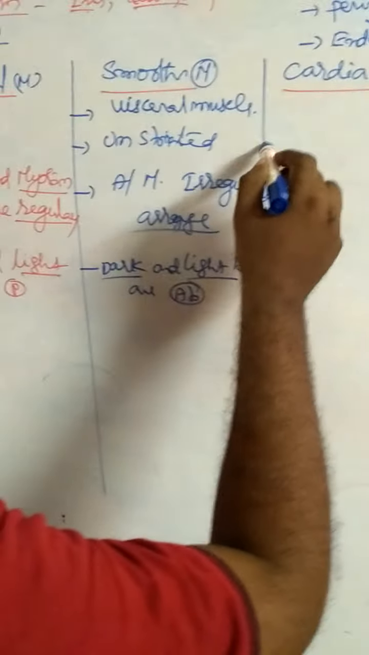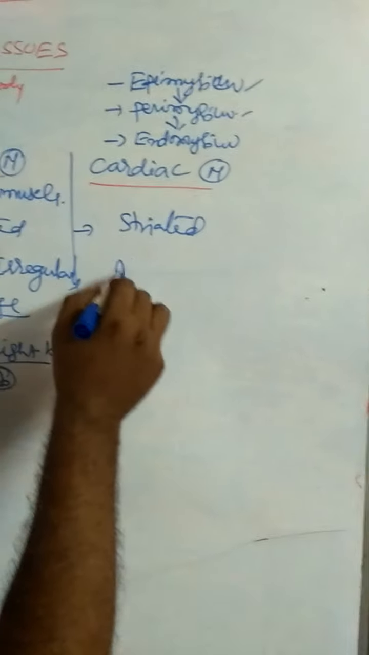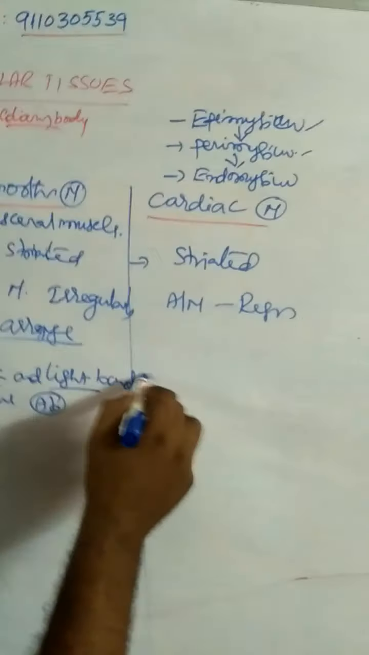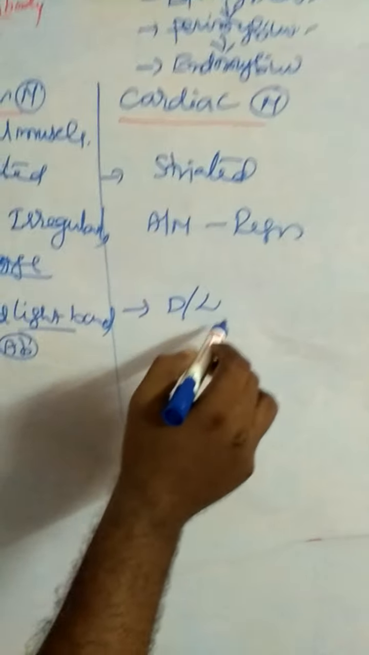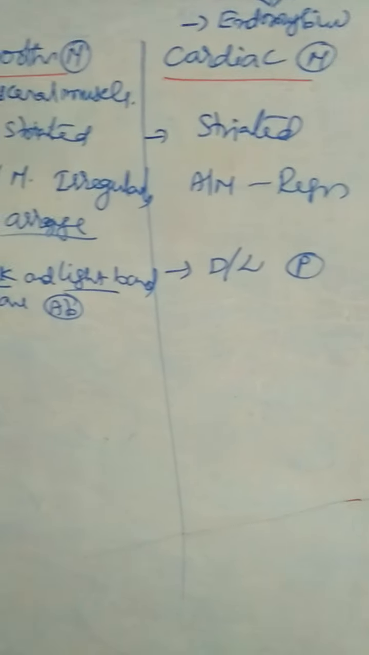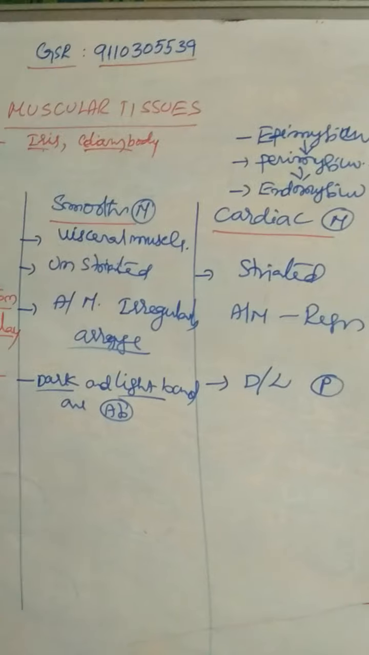And coming to cardiac muscles, they are striated muscles, where actin and myosin filaments are regularly arranged. Hence, dark and light bands are present. Due to the presence of dark and light bands, these are called striated muscles.